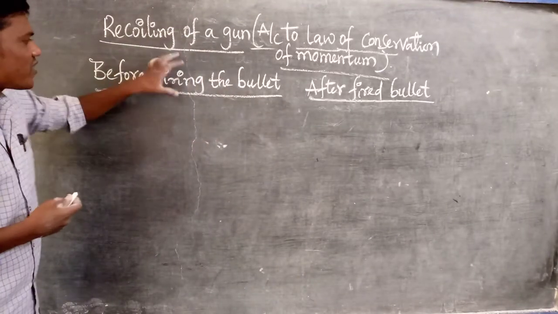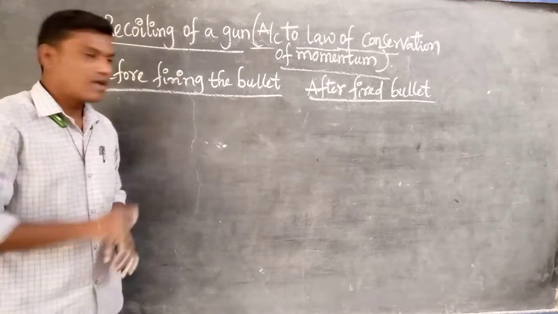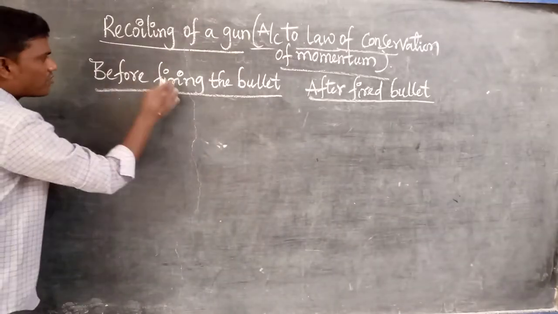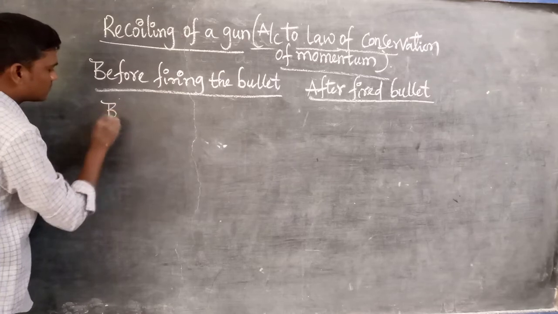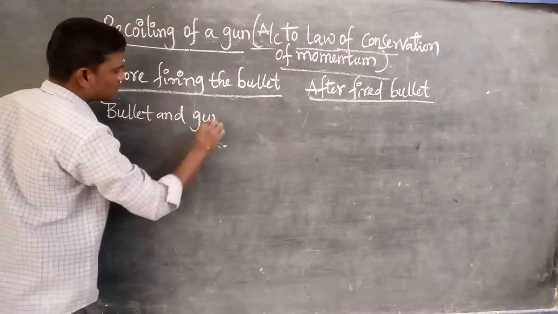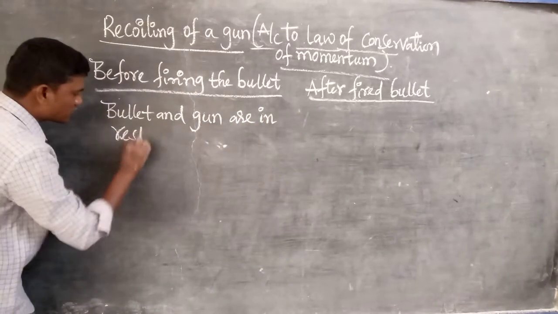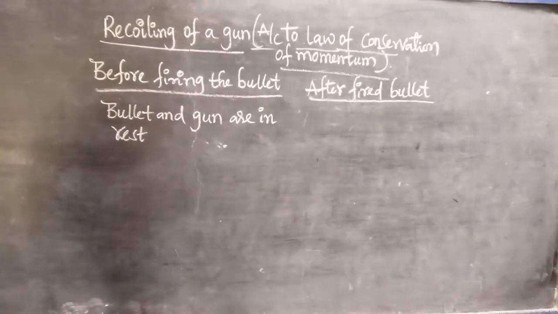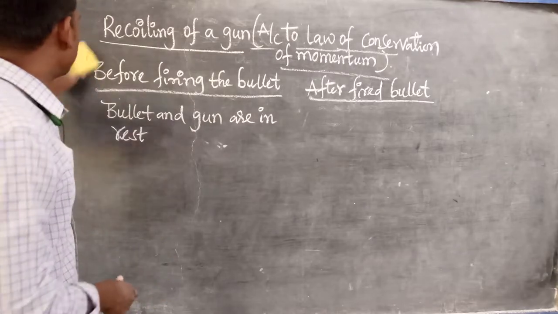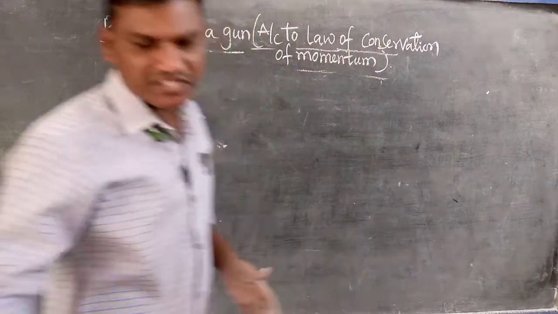That's why, before firing the bullet, the bullet is in which position? Rest position, and the gun is also in which position? Rest position. That's why you are observing that before firing, the bullet and gun are in rest position. That's right. One more thing I will discuss in another mode.